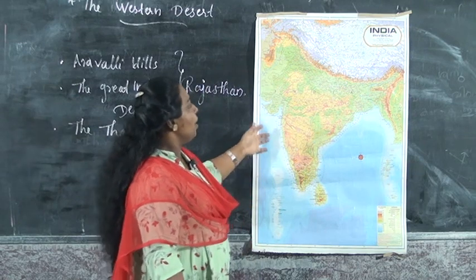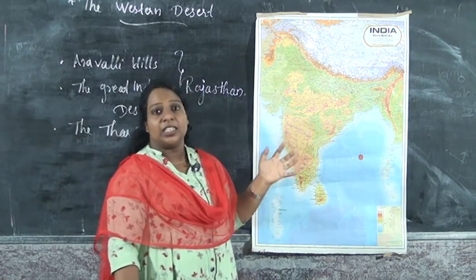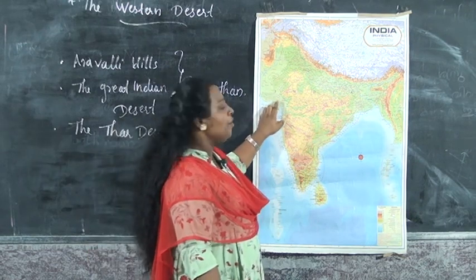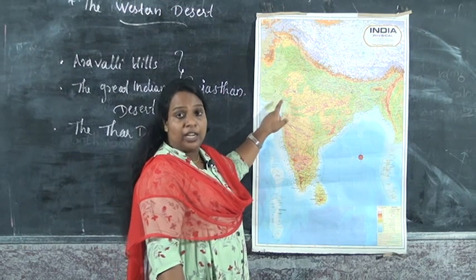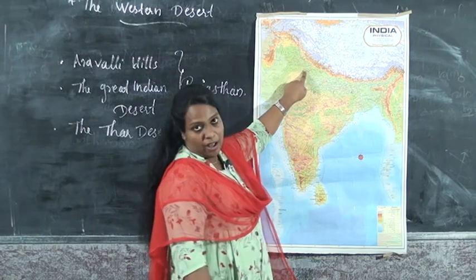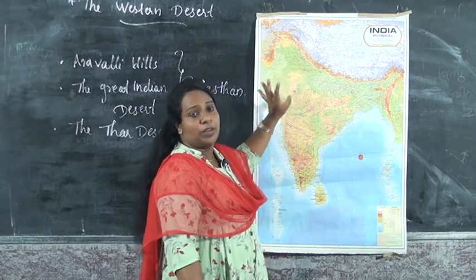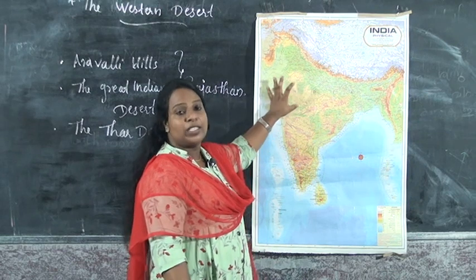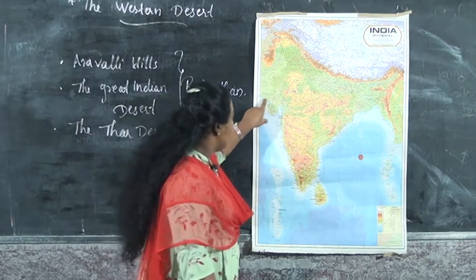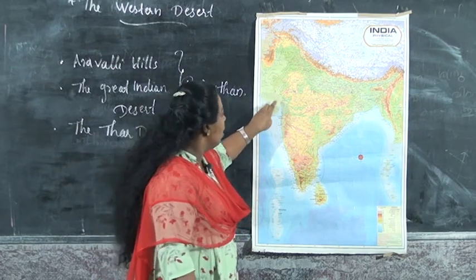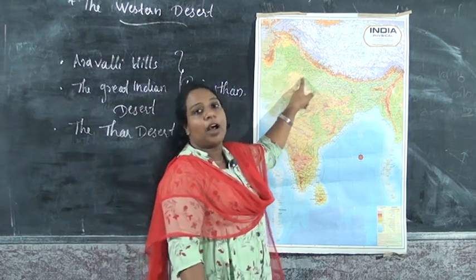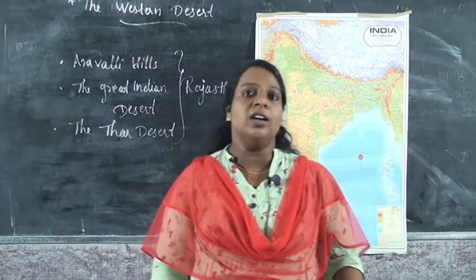So here, from where to where is the western desert stretched? It stretches from the Rann of Kutch in Gujarat, through Rajasthan, to the border of Haryana. Here is the Rann of Kutch in Gujarat, through Rajasthan, to the border of Haryana. That is where the western desert stretches.